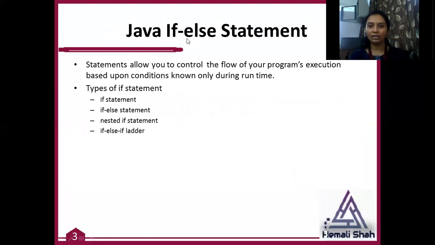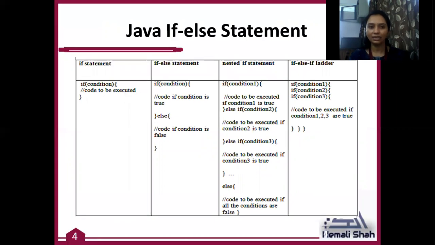First of all, Java if-else statements. These statements allow you to control the flow of your program execution based upon a condition known only during runtime. Four types of if statements are available. Only if statement, that means if without else. Another is the if else statement. The third one is the nested if statement. The fourth one is if else if, which is called the if-else ladder statement.